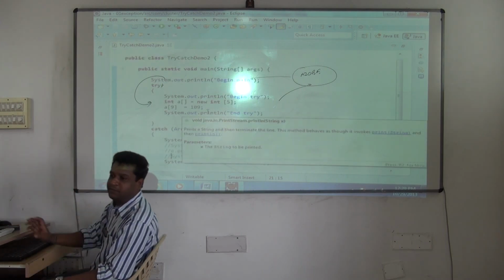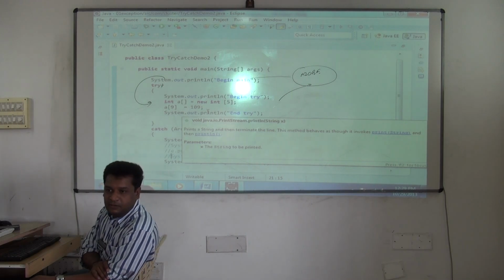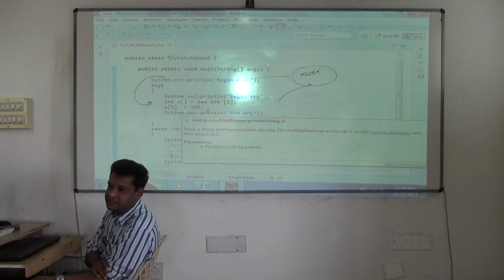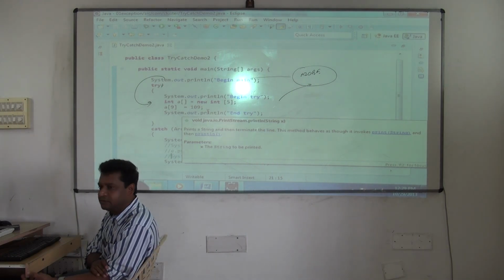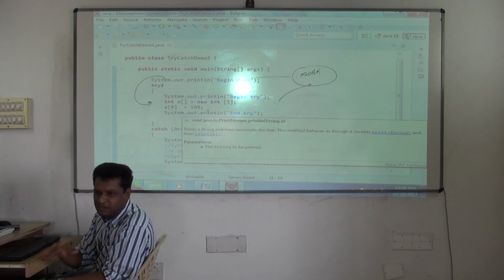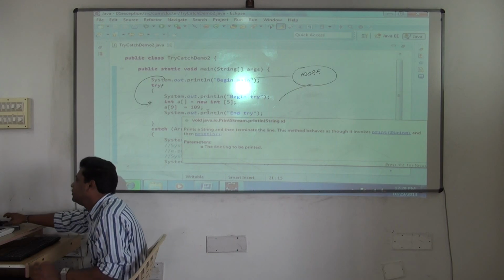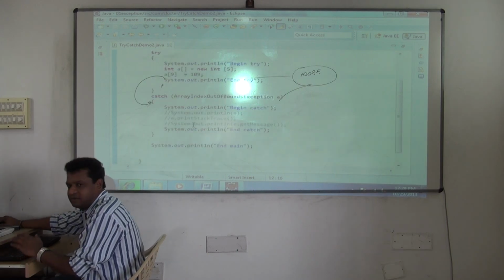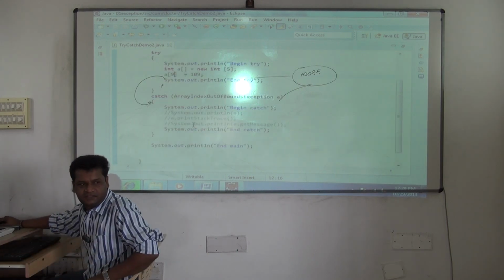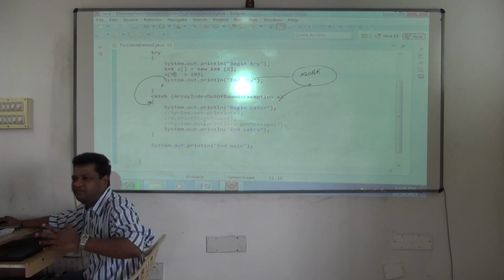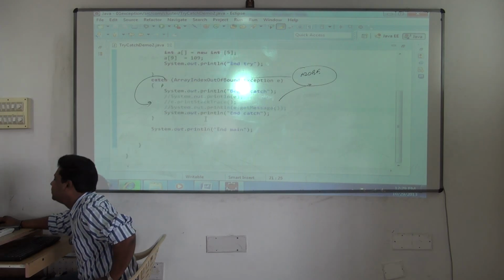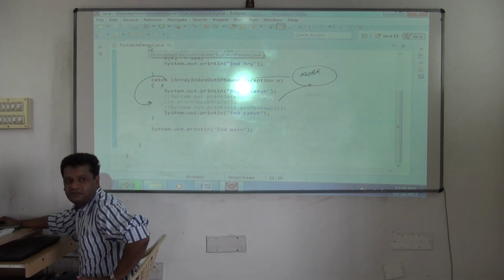Are you clear? But is my program getting terminated now? Now you have to write the code to fix the error. How you write it, we'll see later. Don't bother much now. How to fix the error, don't bother, we'll go with more programs. You can just decrease the index, or you can increase the size of the array. All that we'll see how to do. Clear now? So you understood?